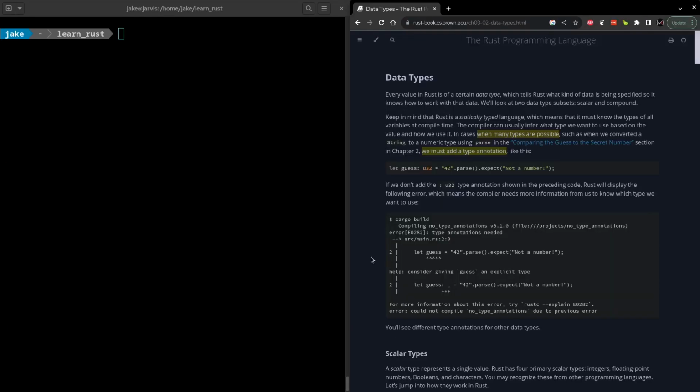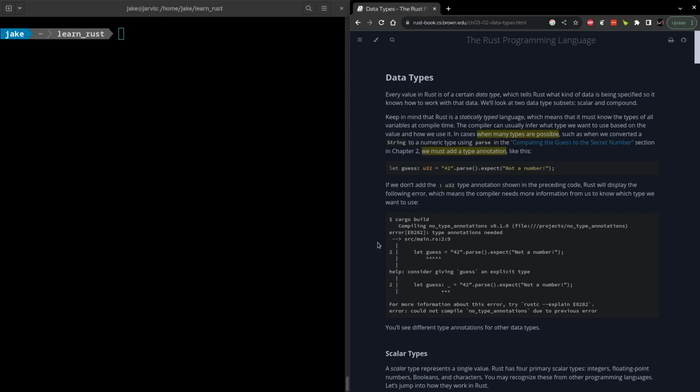Let's spend a bit of time talking about data types. One thing I really like about Rust is that the compiler tries to infer the type as much as possible. We've seen this so far a number of times when we've created variables, either directly assigning a value to it or having the value be the output of some expression, and us not needing to explicitly assign a type.